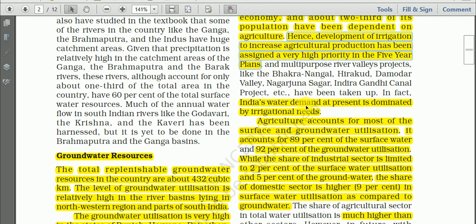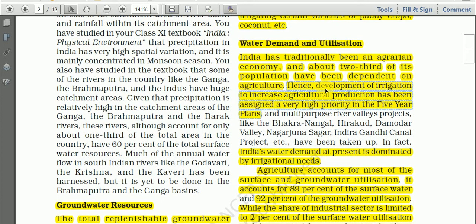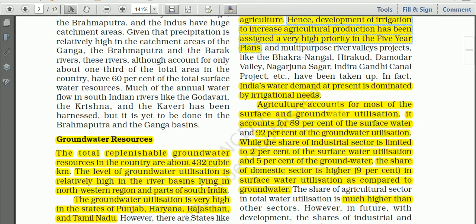And India's water demand at present is dominated by irrigational needs. Just as we discuss here, because India has been an agricultural economy, we have so many farmers cultivating the land, and we need these irrigation facilities, and that is why the demand for water for irrigation is dominant at present.